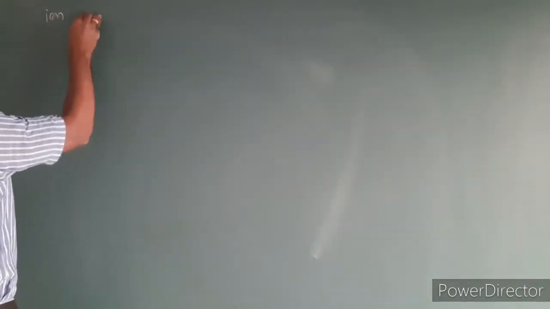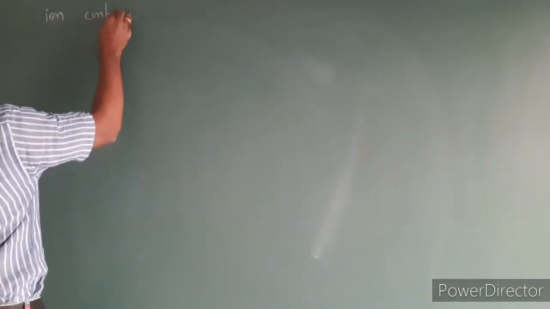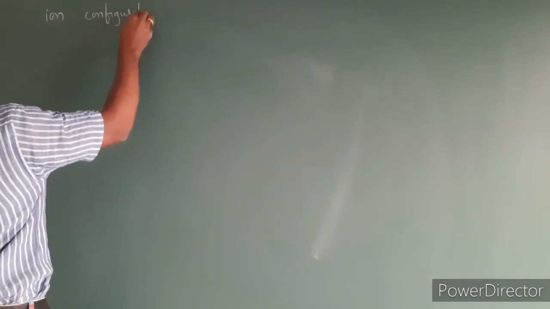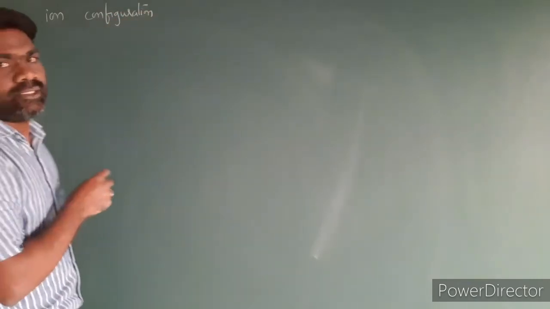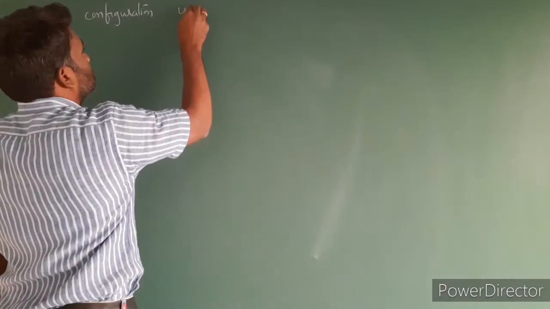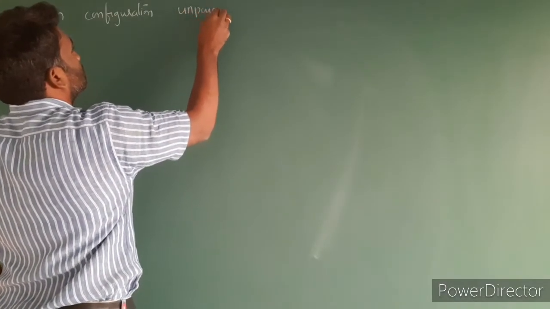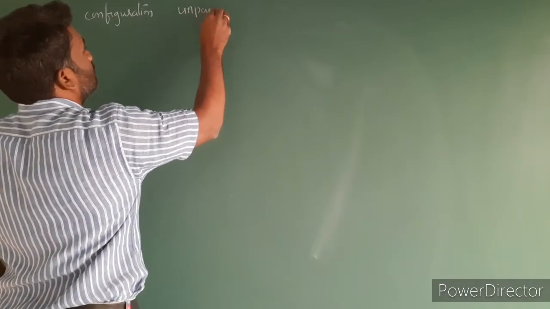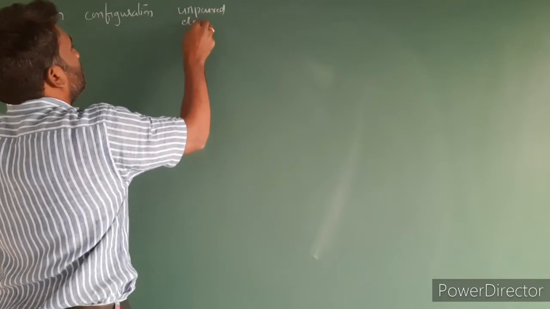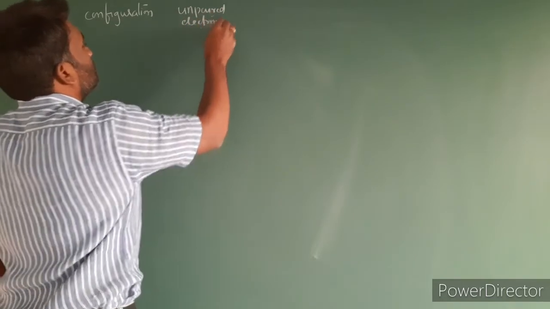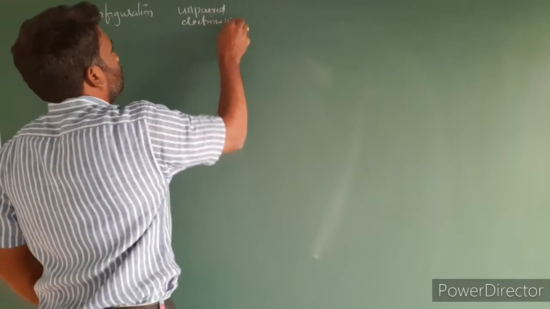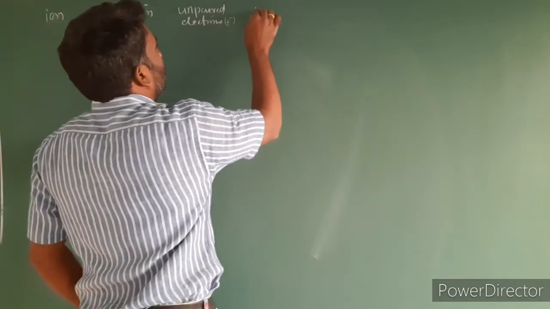Next, calculation of magnetic moment of some 3d series ions. First, I am taking the ion. Next, configuration. Next, unpaired electrons. Next, magnetic moment.